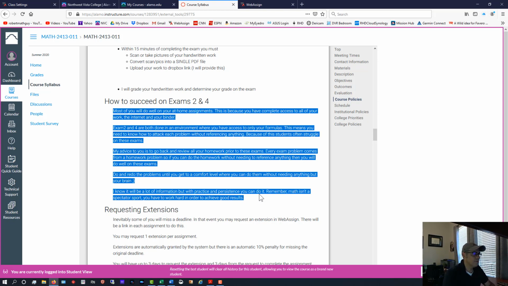That way when you get to exams 2 and 4 and I present you with these problems, you're not like, okay, I need my notes, or I need to go watch a video. You can't be at that point. You have to be past that. And if you can get to that point, where you're comfortable with problem recognition and execution of the technique, then you'll do okay in exams 2 and 4.